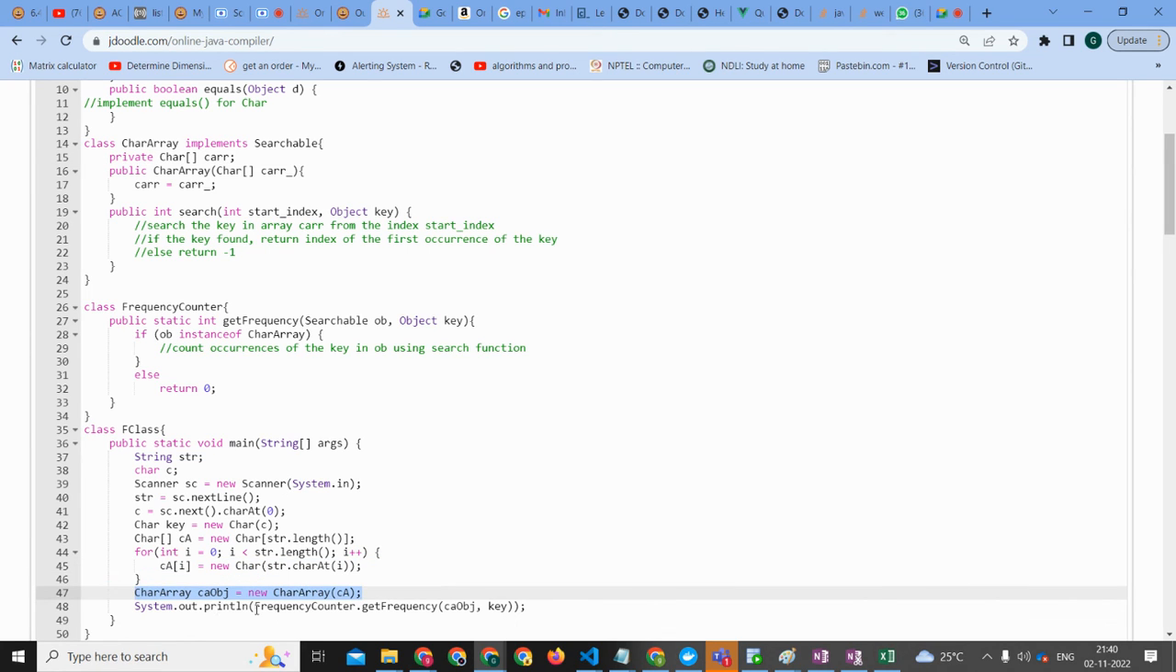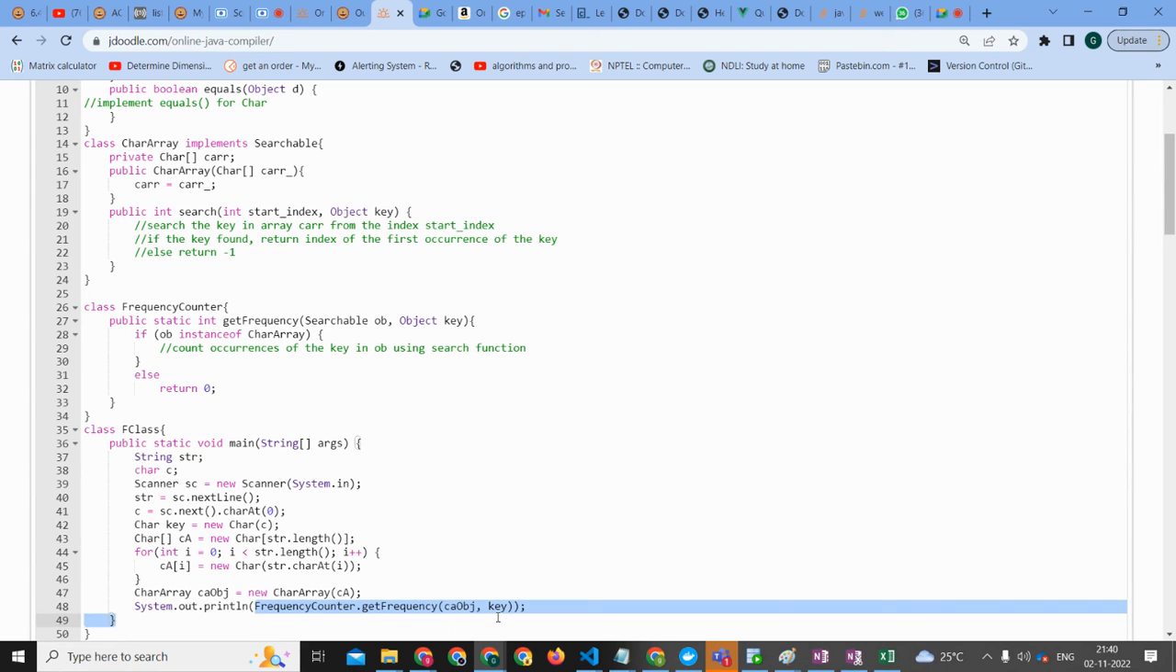Now System.out.println frequencyCounter.getFrequency, this part. So we go to the frequency counter.